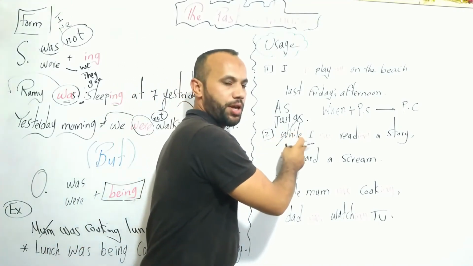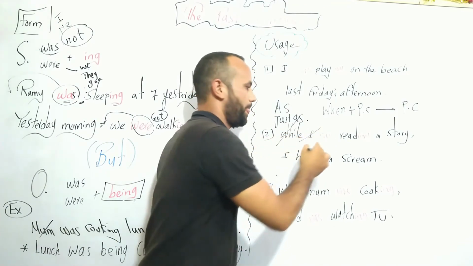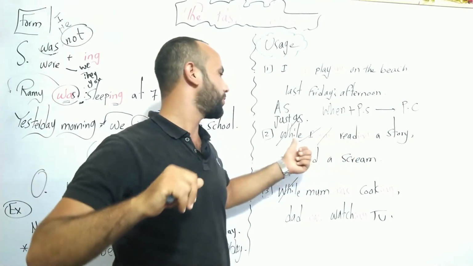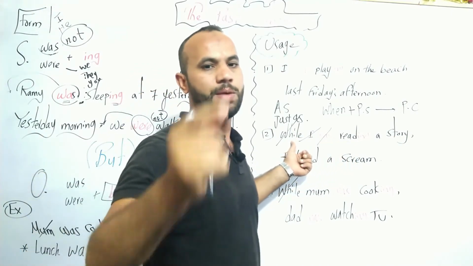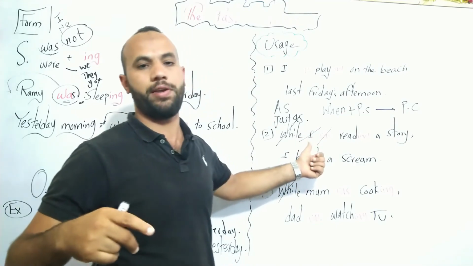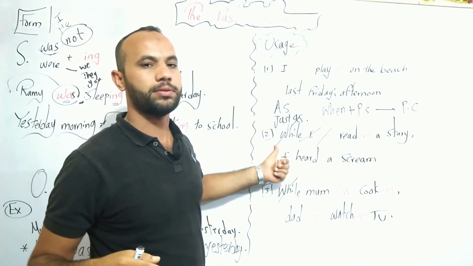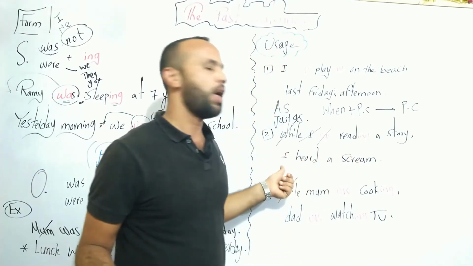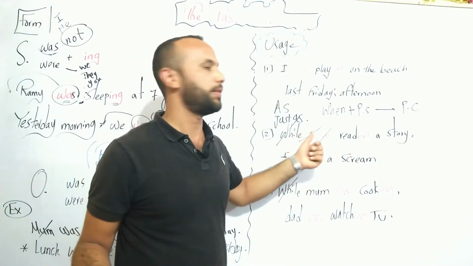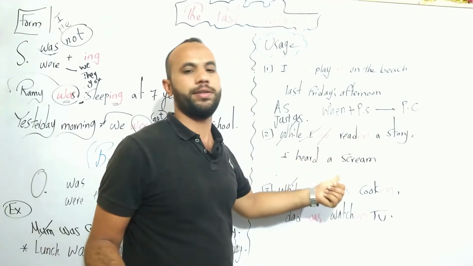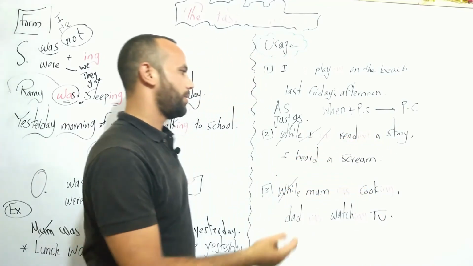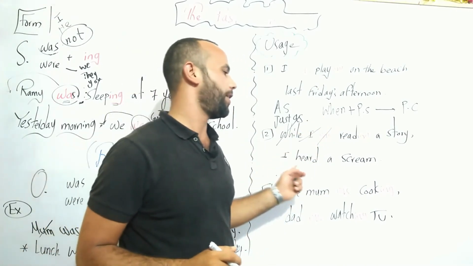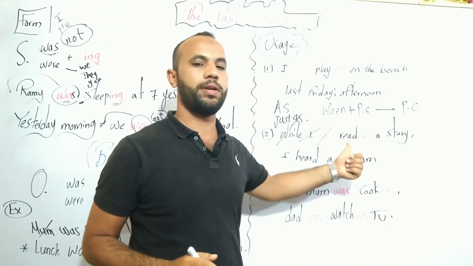Also, take care that we can use while. If the subject is not here, we omit the subject and use verb plus ing after while. We use a verb with ing directly after while when there is no subject. We say: while reading a story, I heard a scream. While reading a story, I heard a scream. And if we use when: when I heard a scream, I was reading a story.